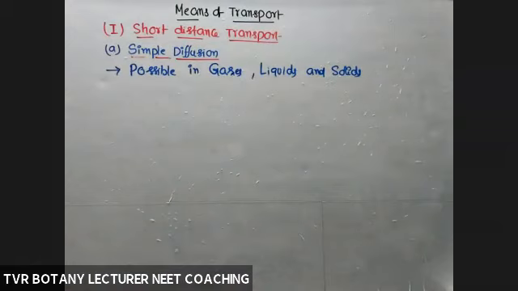So it is possible in gases, liquids, solids, from a region with more gas to a region with less gas.